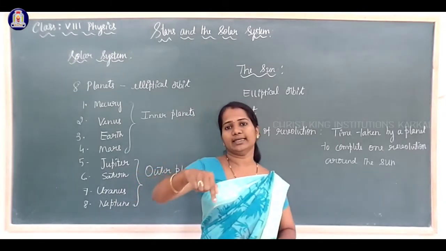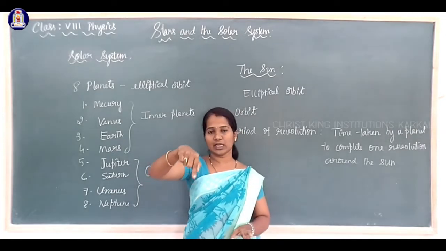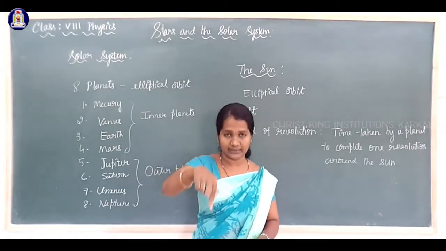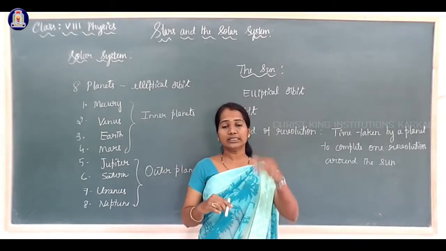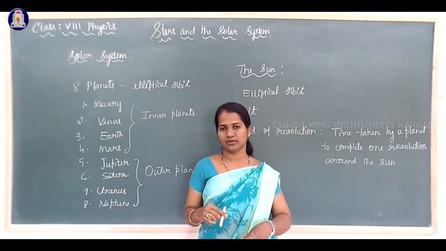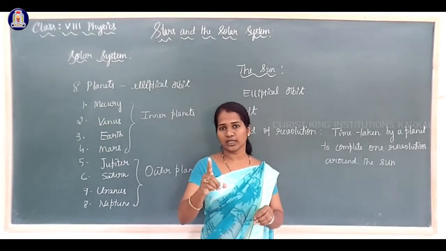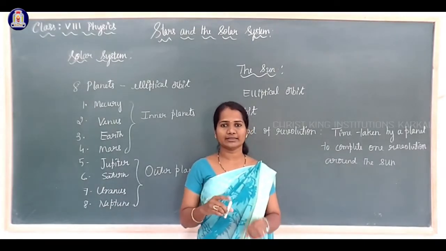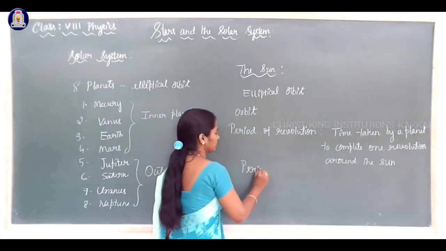They are rotating like how a top rotates on its axis. In the same way, planets rotate on their own axis. So the time taken to complete one rotation on their own axis is called the period of rotation.